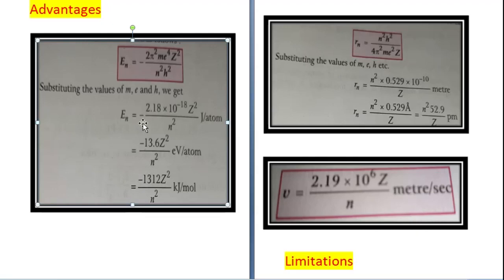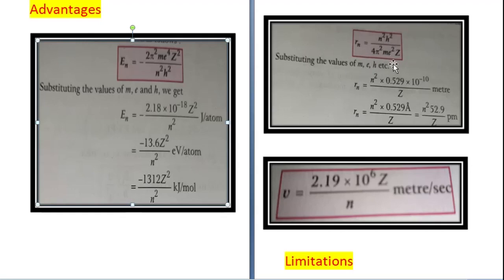Negative sign of the energy, see in all the three formulas it is minus. This is showing that the electron is under attraction towards the nucleus. It is being attracted by the nucleus, because the nucleus has positive charge and the electron has negative charge, so it is being attracted towards the nucleus.